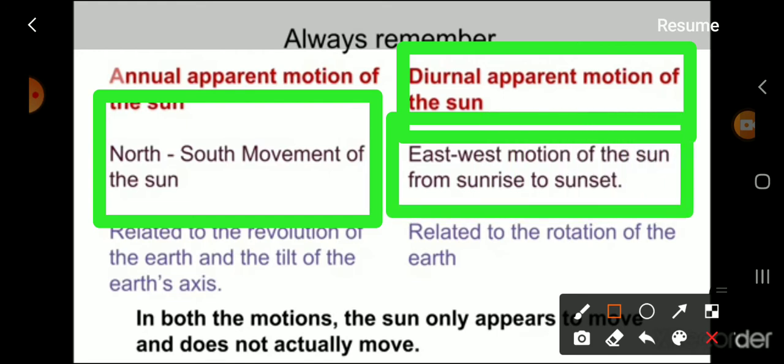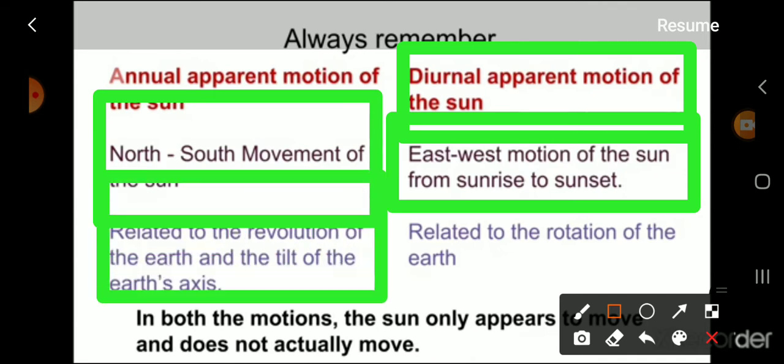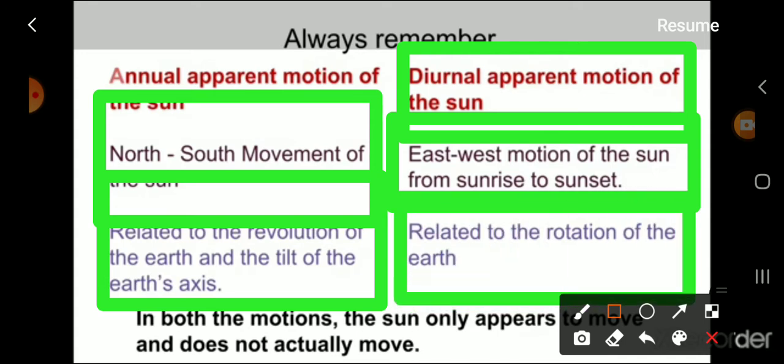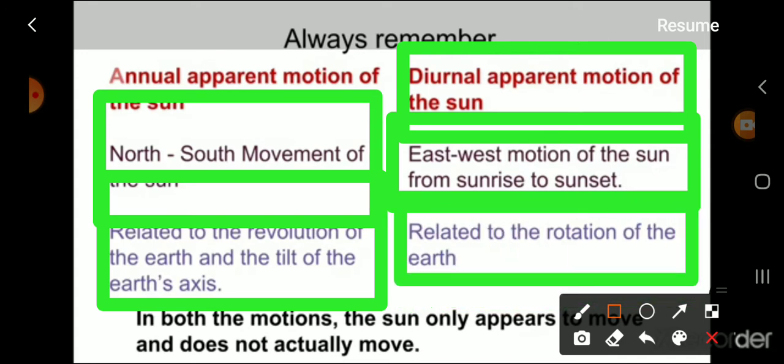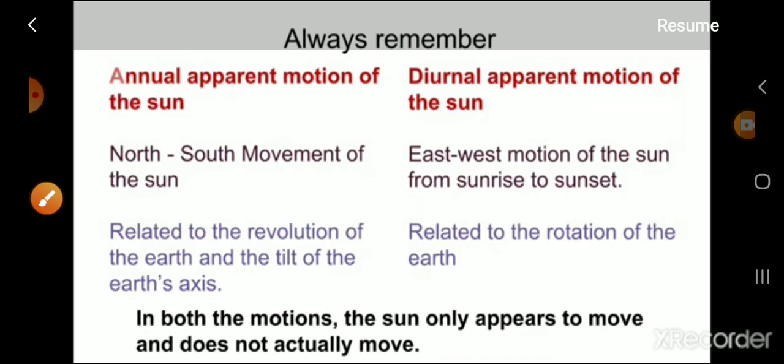Diurnal: east-west motion of the sun from sunrise to sunset. The annual motion is related to the revolution of the earth and the tilt of the earth's axis. The diurnal motion is related to the rotation of the earth. In both the motions, the sun only appears to move and does not actually move.